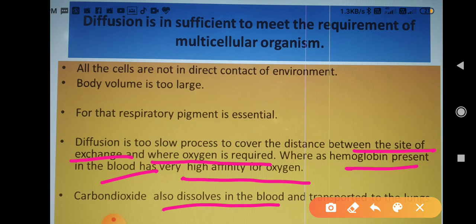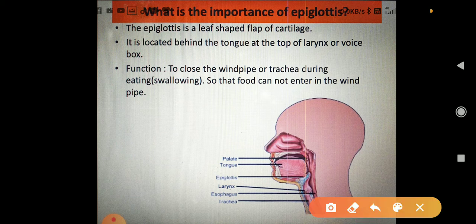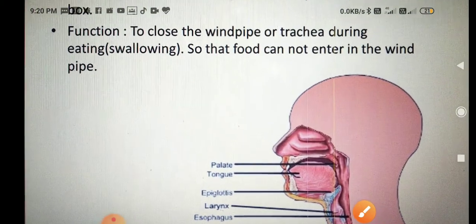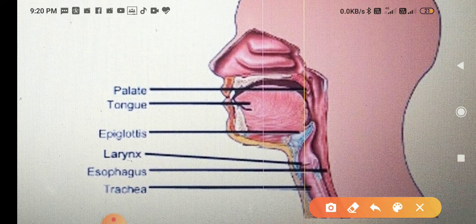Is it okay? Now, one more question. What is the importance of the epiglottis? The epiglottis is a leaf-shaped flap of cartilage. Now see. This flap is called the epiglottis. And the pipe which is going ahead is called the windpipe.